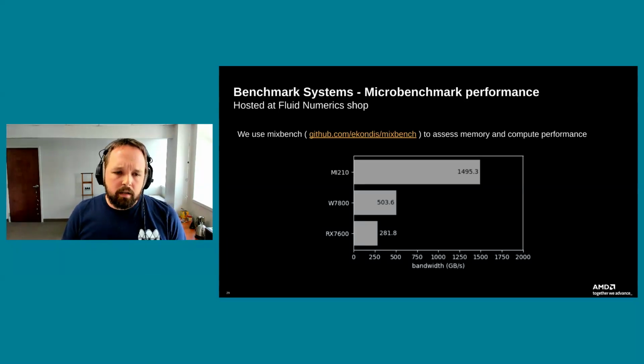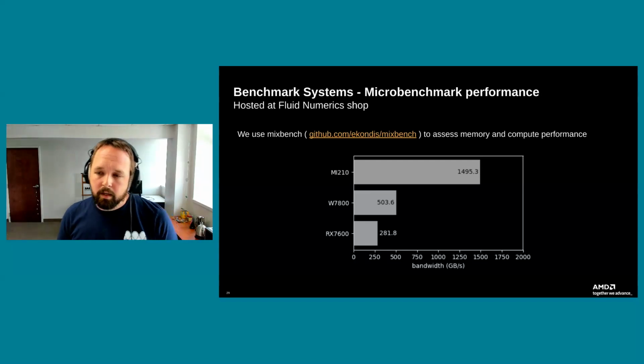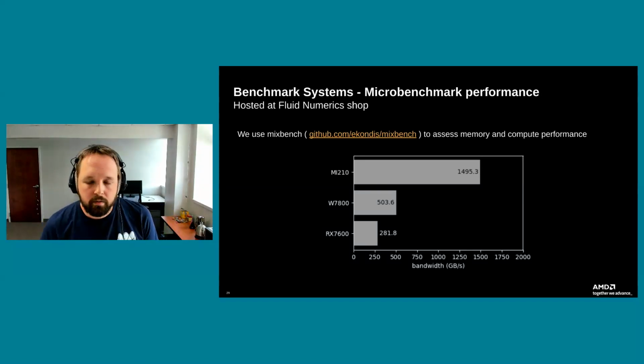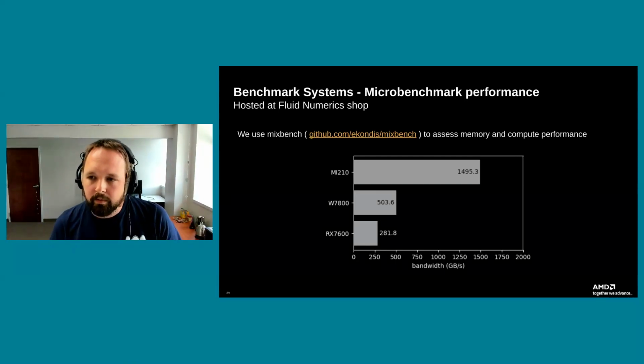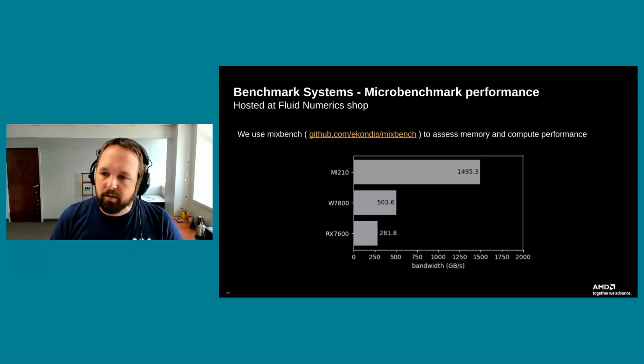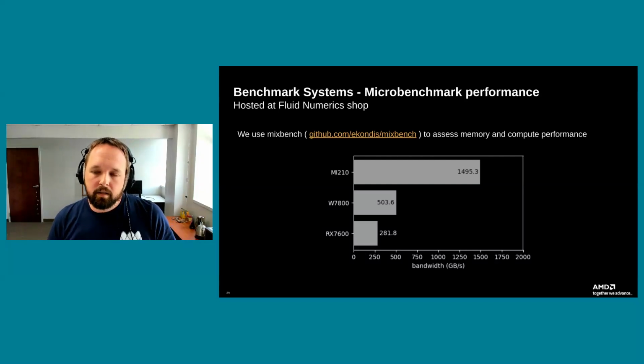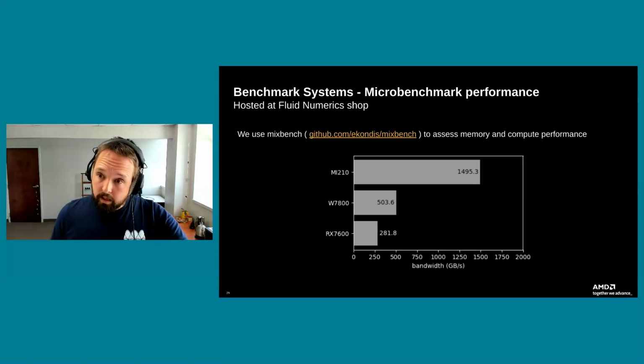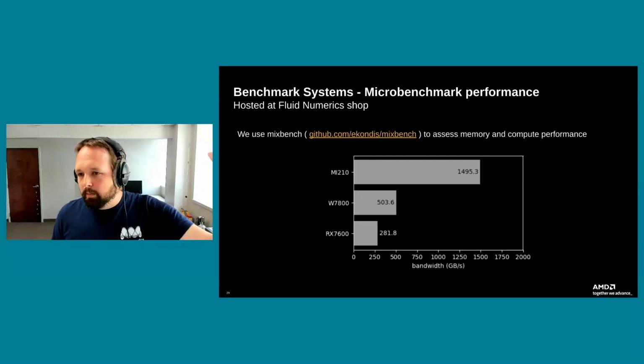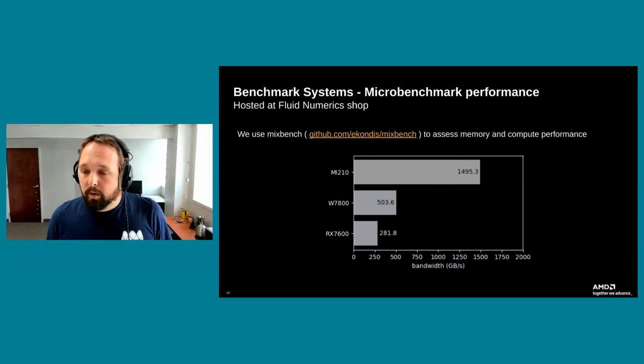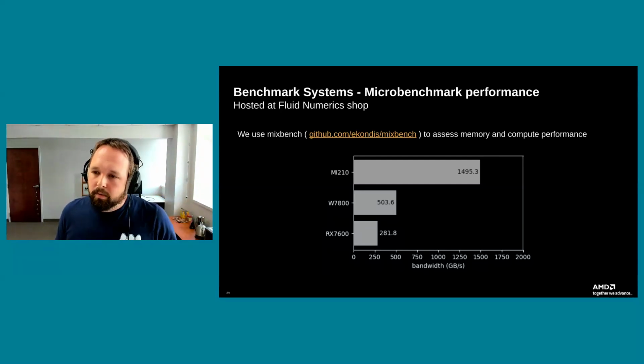So here we're looking at a graph that shows on the x-axis the maximum achieved bandwidth for each architecture. So we have the MI210, our high performance card, up on top, coming in just shy of 1.5 terabytes per second. Then we have the W7800 at about half a terabyte per second, so that's 500 gigs per second. And then our less expensive gamer card, the RX 7600, is coming in at about 281 gigs per second. So again, as you spend more money, you get more performance out of this. This is what we should expect. But of course, at the end of the day, your total cost of ownership is up to you to figure out how that plays out for you.